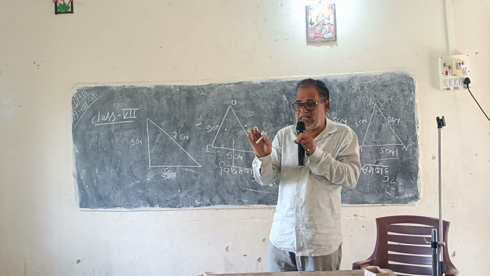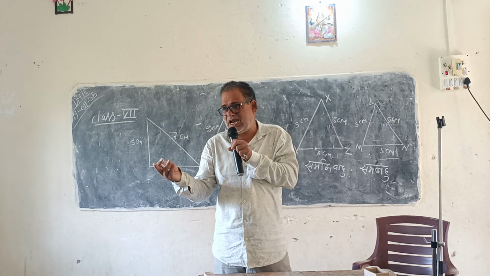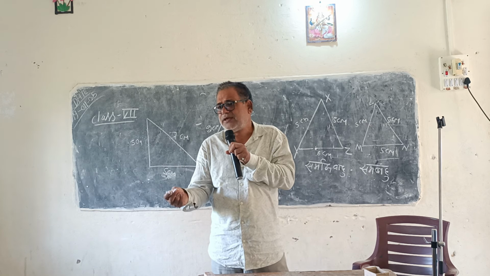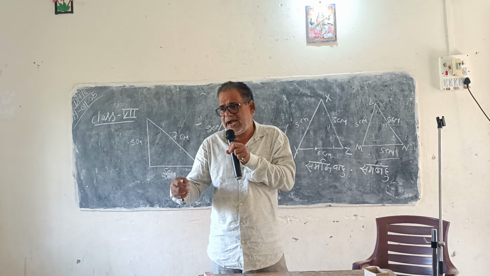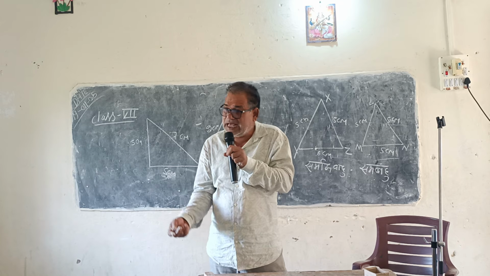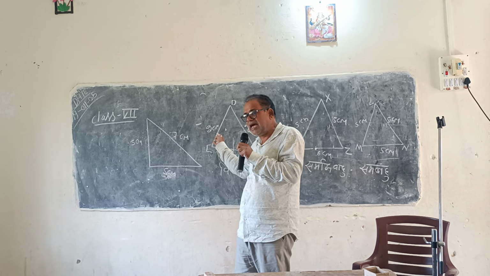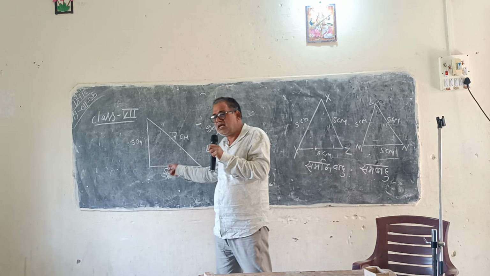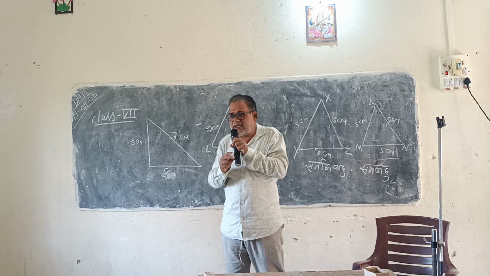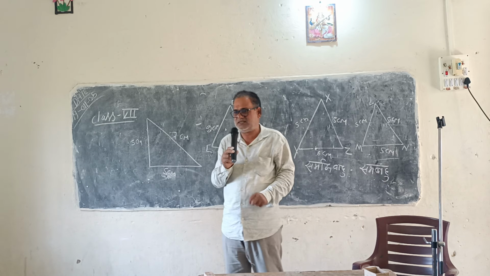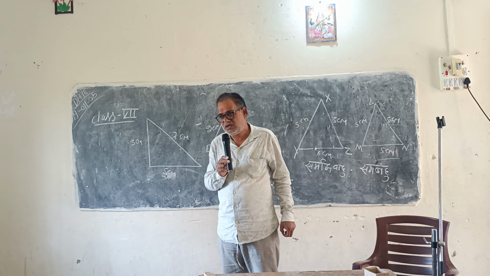So we have three kinds of triangles on the basis of their angle: acute angle triangle, right angle triangle, and obtuse angle triangle. On the basis of their sides, we have also three kinds of triangle: scalene triangle, isosceles triangle, and equilateral triangle. Okay.